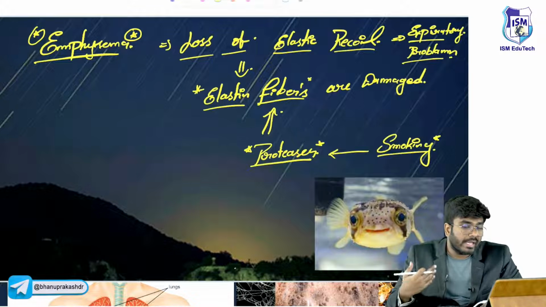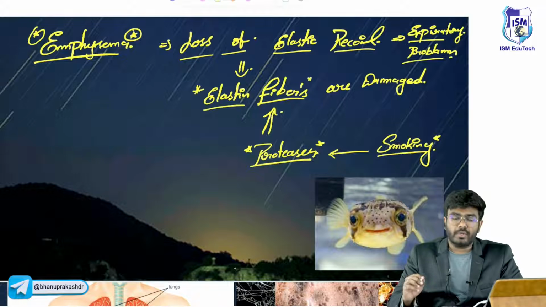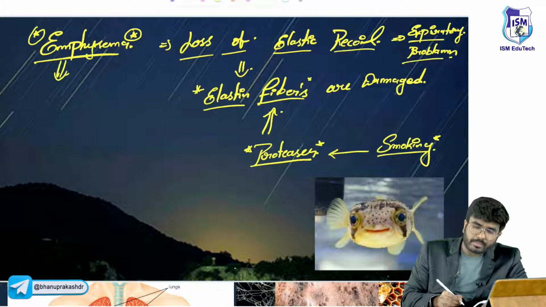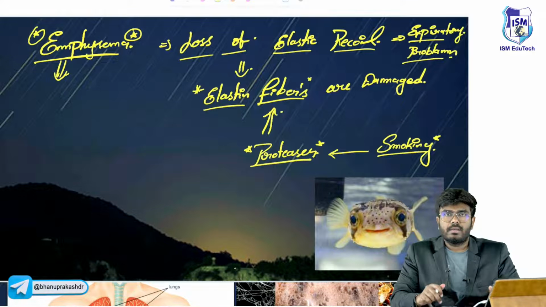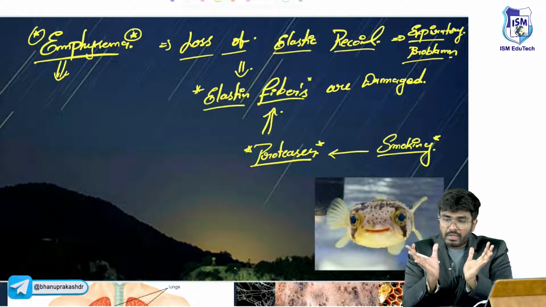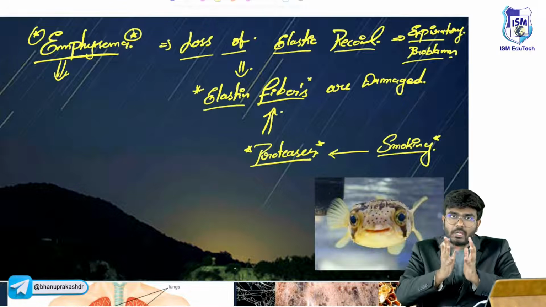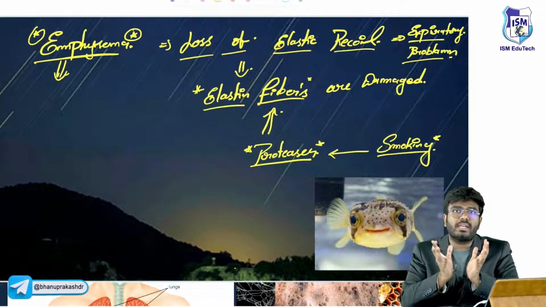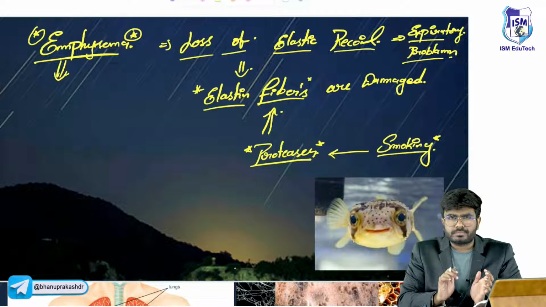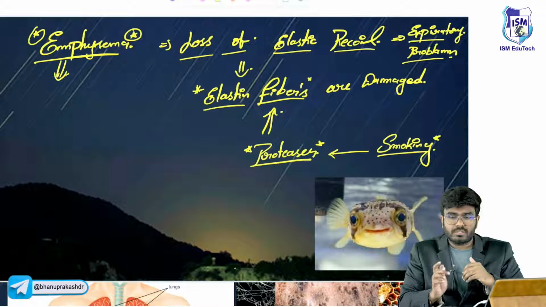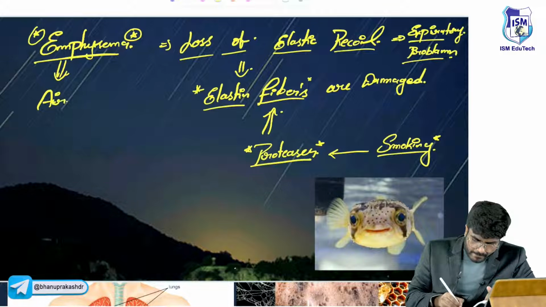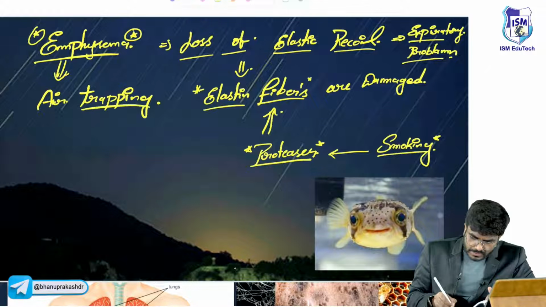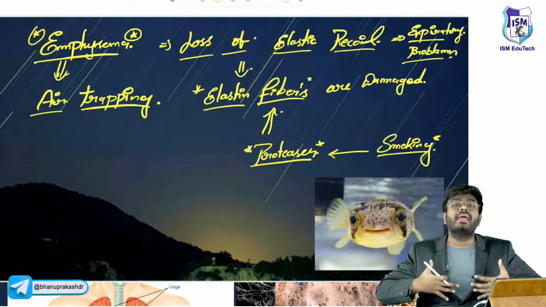If you look at these emphysema patients, it's an expiratory problem. The alveoli are not collapsing. Elastic recoil is gone, so air is not coming out. There will be air trapping, so more air is there in the lungs.